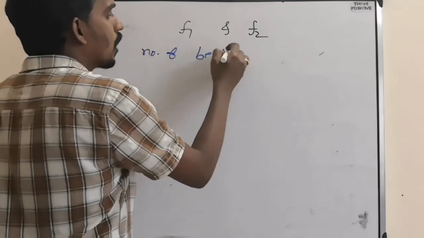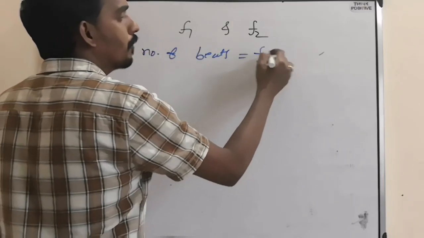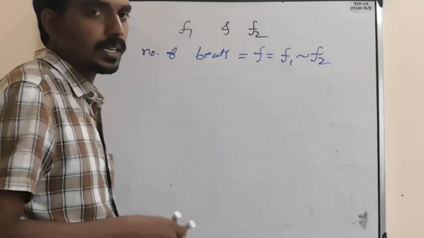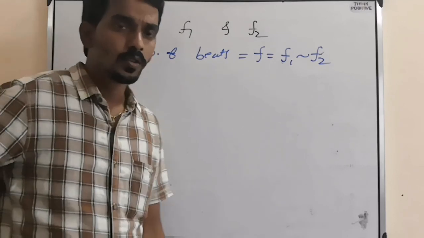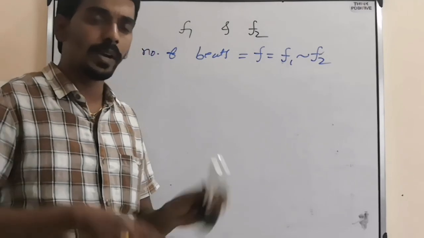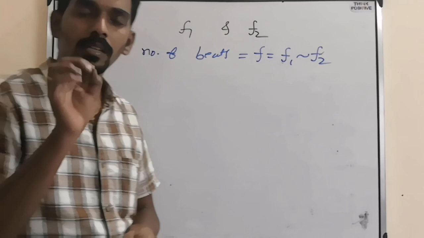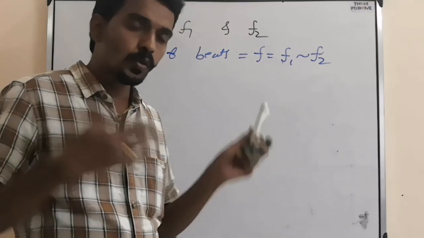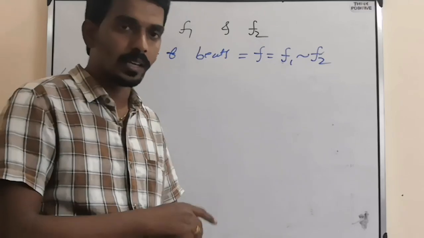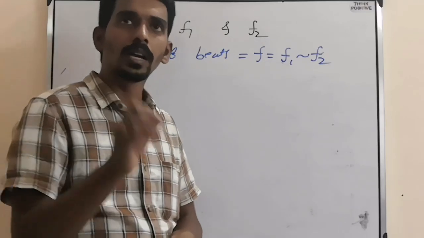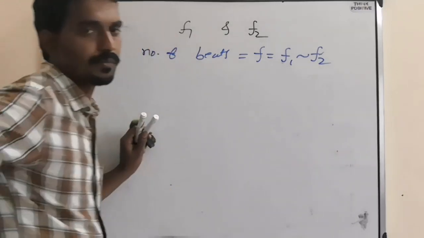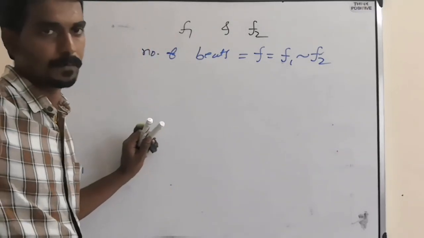The number of beats, or beat frequency, is F equal to F1 minus F2 or F2 minus F1. So when two sound waves with a slight difference in their frequency are sounded together, we hear a number of beats per second, and that number of beats is F1 minus F2 or F2 minus F1.